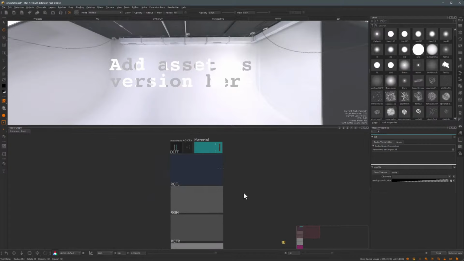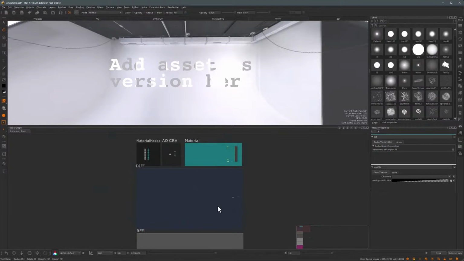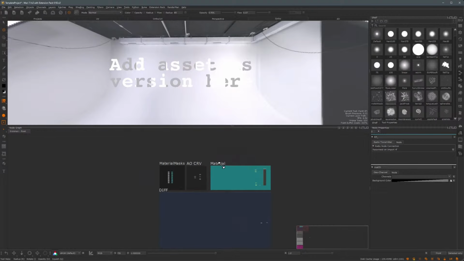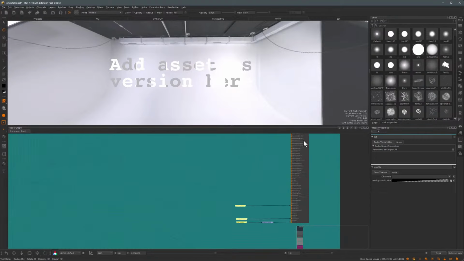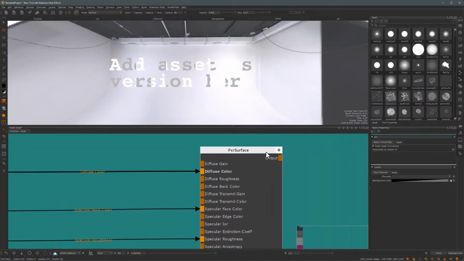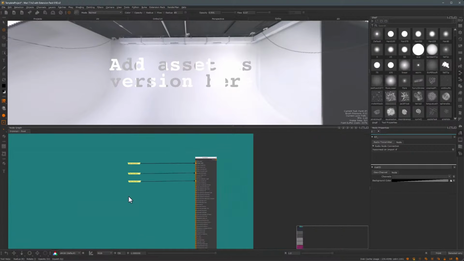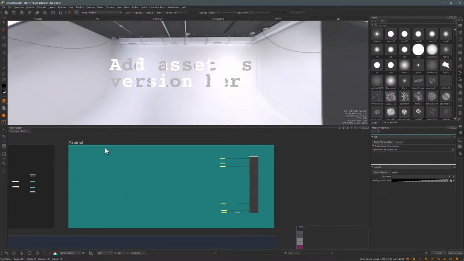The template is of course using the node graph, and apart from the channel names that are set up in here, there's a few other handy things. For example, there's a PxrSurface material that's hooked up to all of the channels. This is where we're going to do a rough lookdev pass once we have the textures painted.